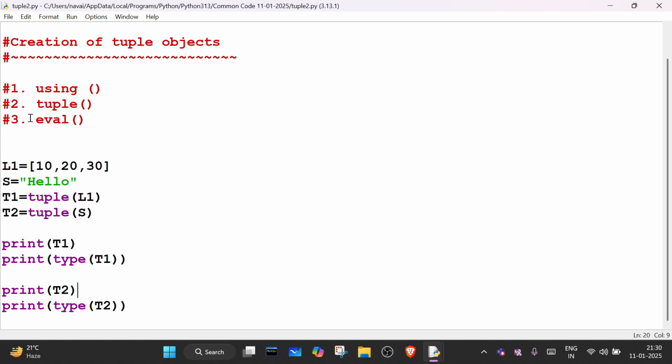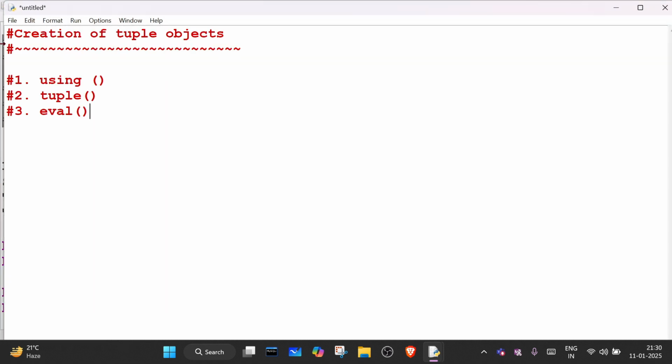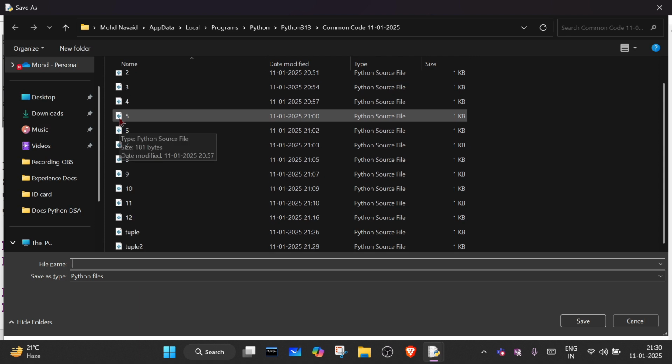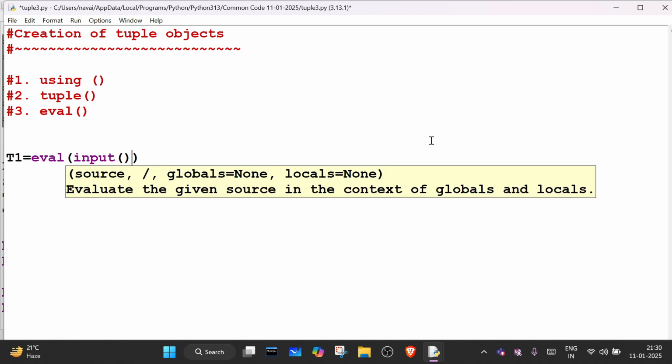Now we have another method which is eval. Let me tell you about eval. So we can create a tuple. I'm writing here t1 equals eval. Whenever you are using eval, try to use it with the input function.